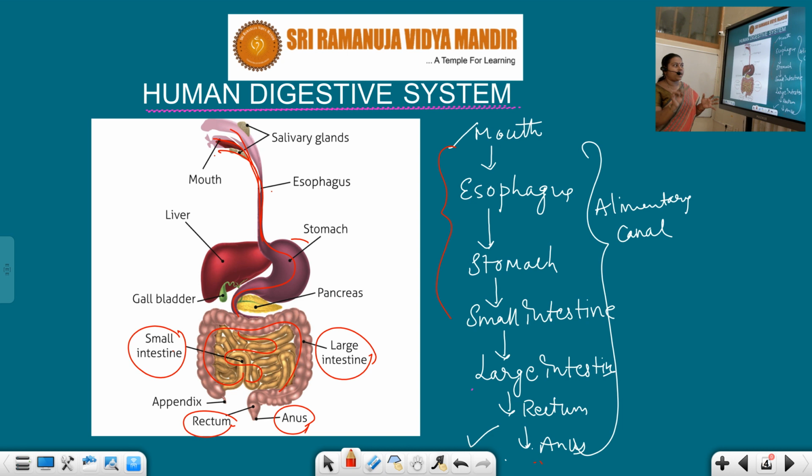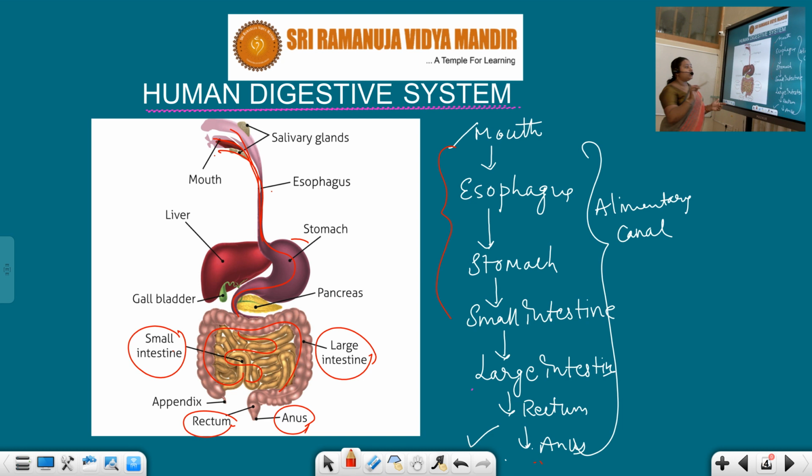They'll perform the process of digestion, students. Along with this, we have other important things. We require other important things such as the salivary glands, liver, and pancreas. So what are all these, students?